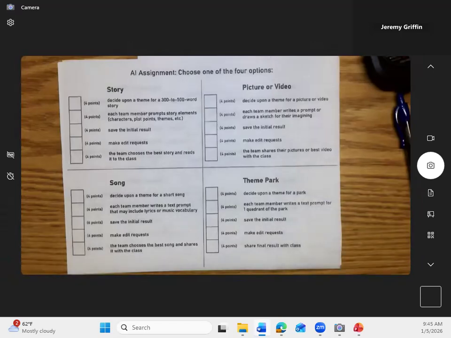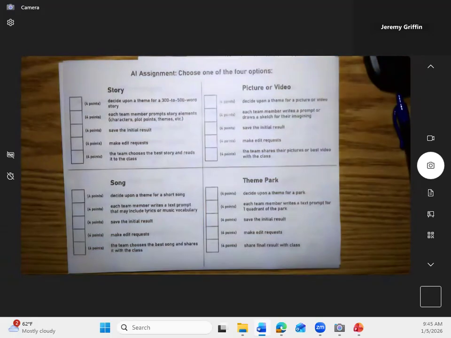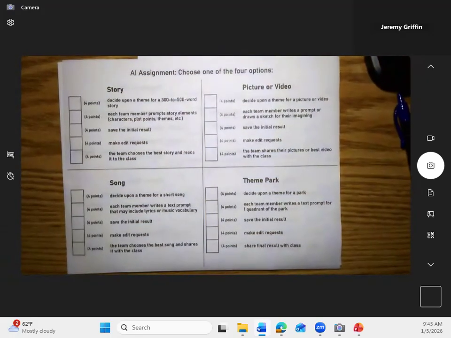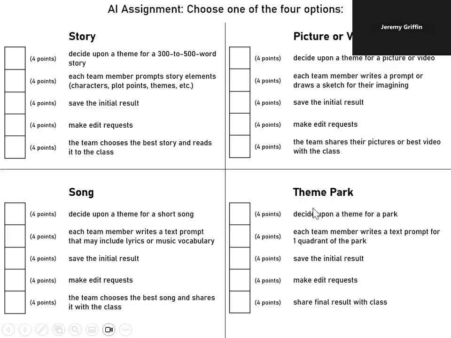I do want to give you guys an example here. Something I'm looking for, and then I'll have you upload it probably to Google Classroom. I think I'll make a link where you can upload it and then share it with the class. All right, so there you go. Here's the assignment I'm giving you guys.